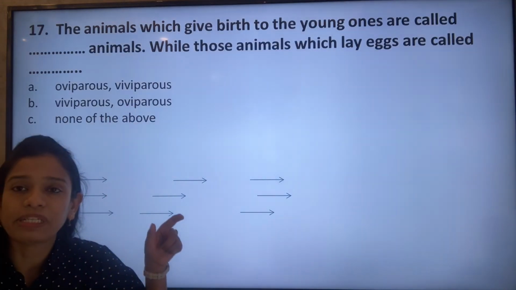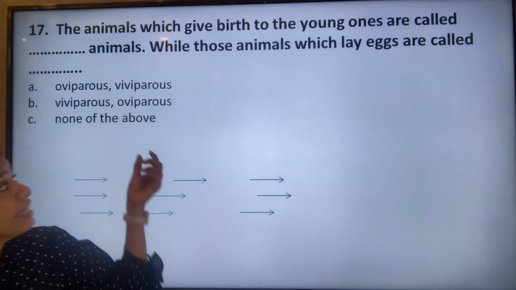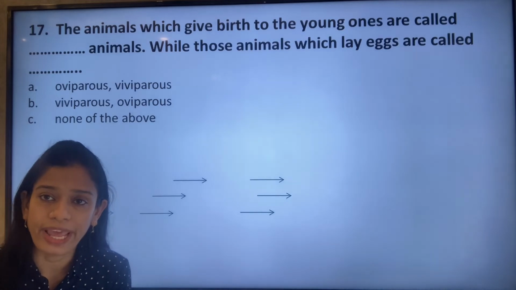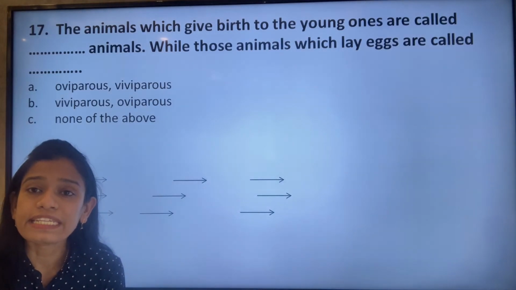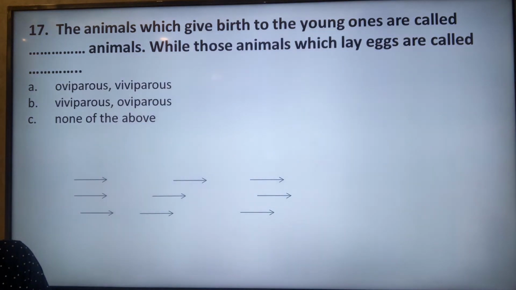Remember this: scientifically, ovi means ovum, from ova or egg, so it is oviparous. So they take birth from the egg. So option B is the correct answer.